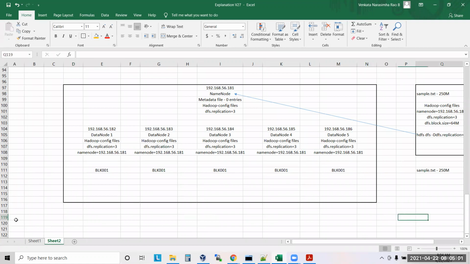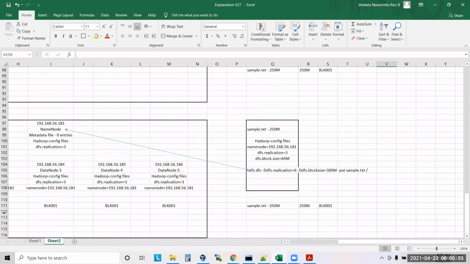So now tell me, sir. What is the block size here? 64 MB? No, see the command. 300 MB. Block size 300 MB. But what is your total file size? 10 MB. Total 250 MB only. Now tell me, will it take 250 MB or 300 MB? 250 MB only. Question clear?